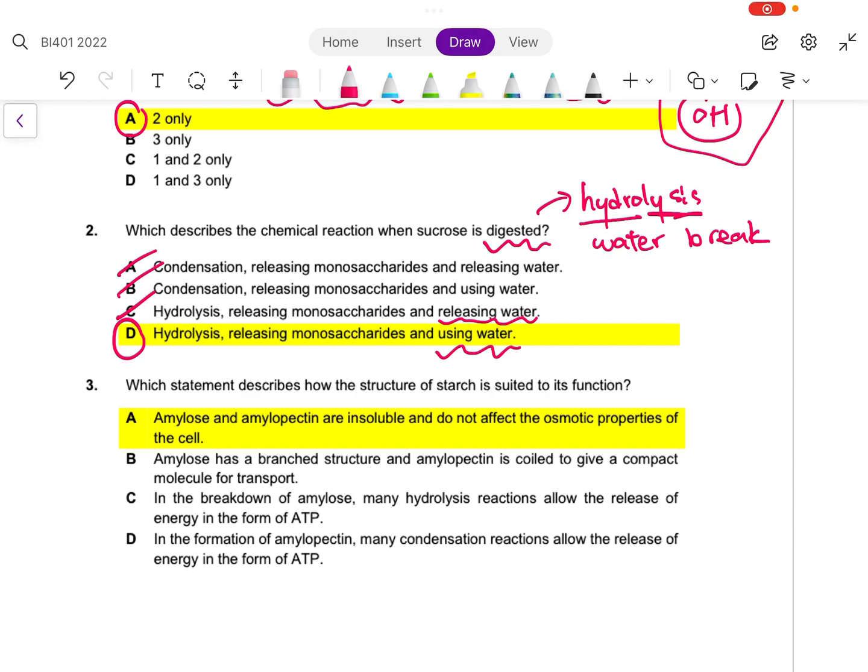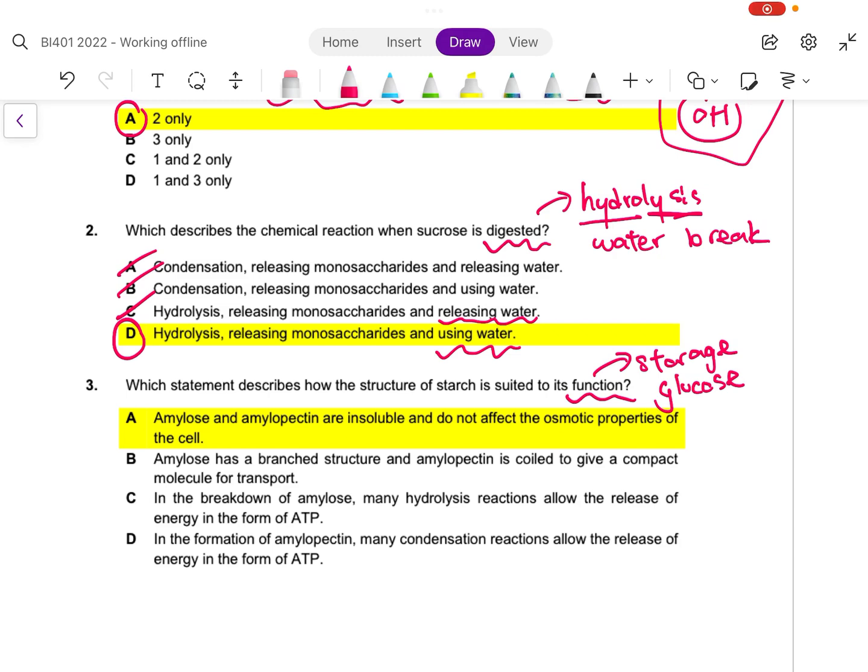Let's go to question 3. Which statement describes how the structure of starch is suited for its function? What is the function of starch? The function of starch is for storage. Storage of what? Storage of glucose, because many glucose molecules can condense together to form starch, which is a polysaccharide. There are two forms of starch, amylose and amylopectin. So let's have a look at the statements.